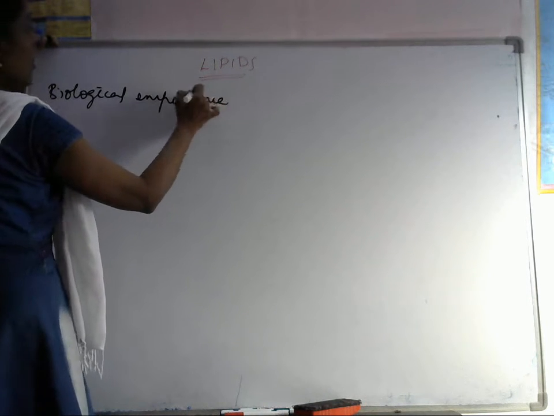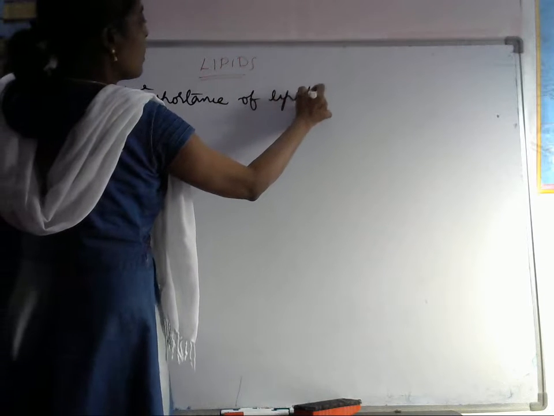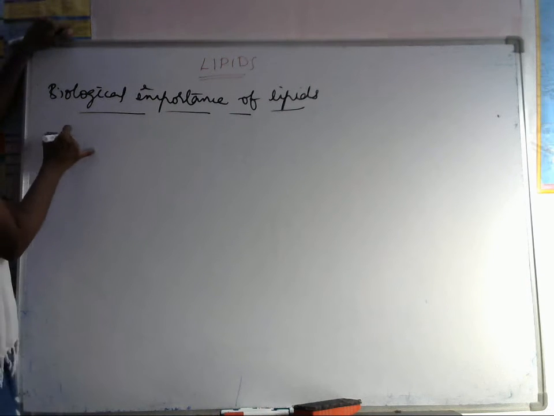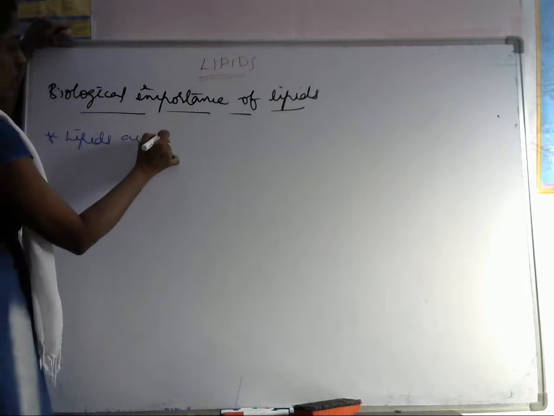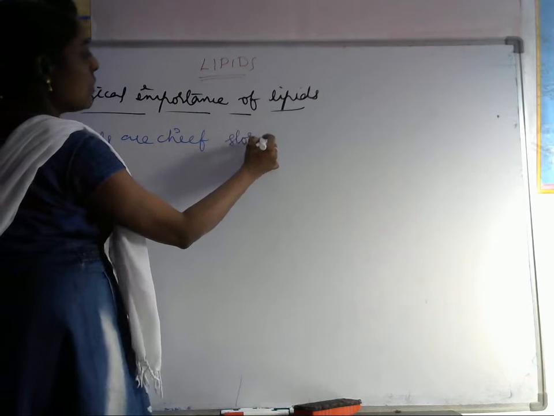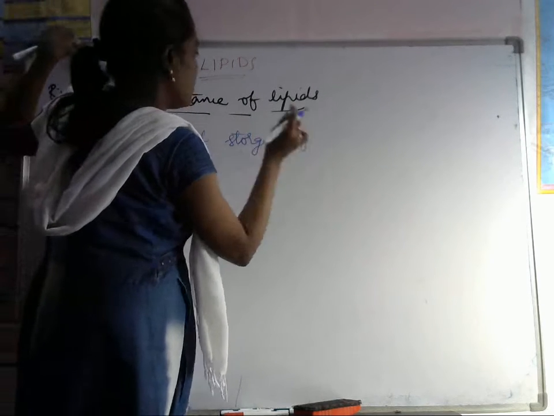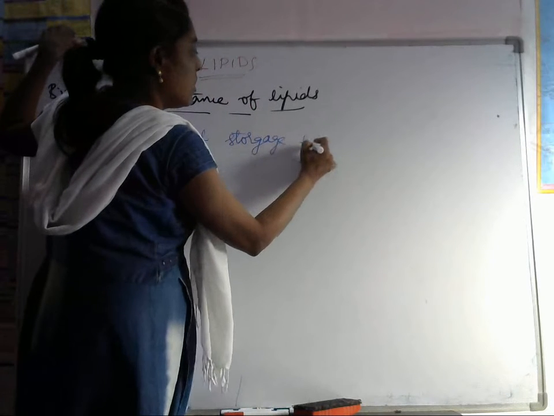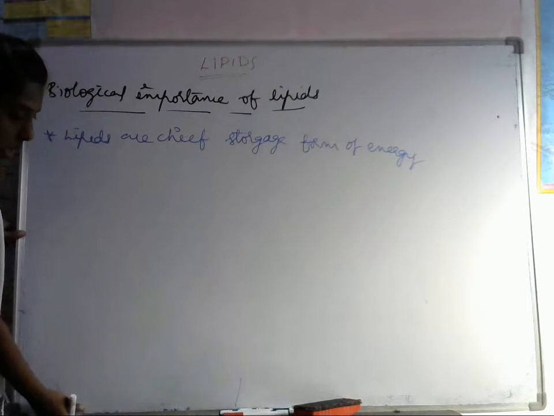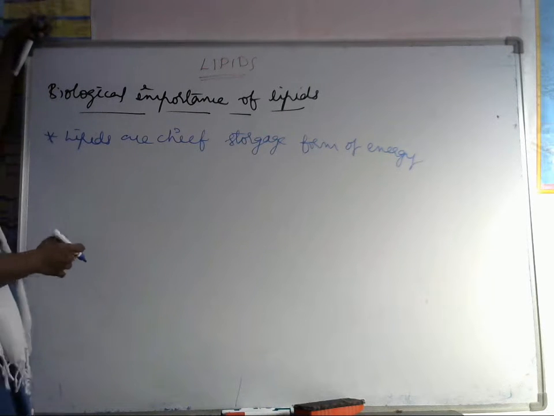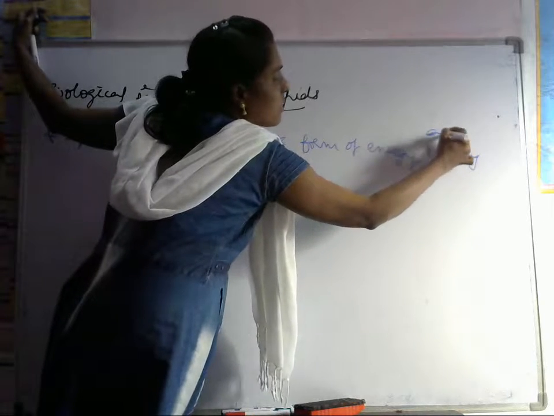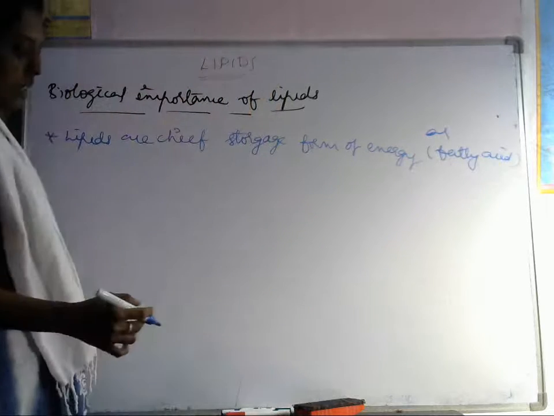Lipids are the chief storage form of energy, which means energy is stored in the form of these lipids. These can be stored as fatty acids.